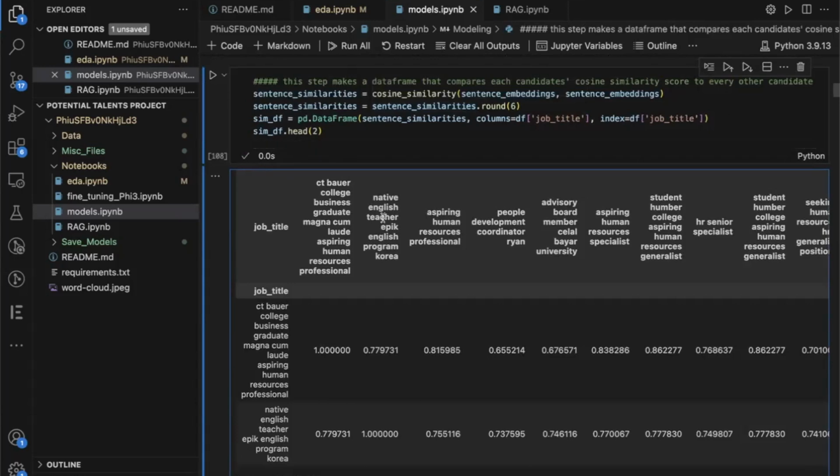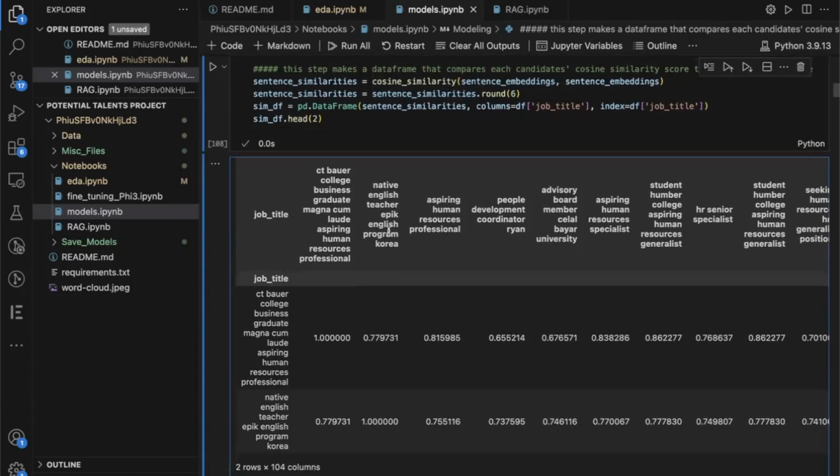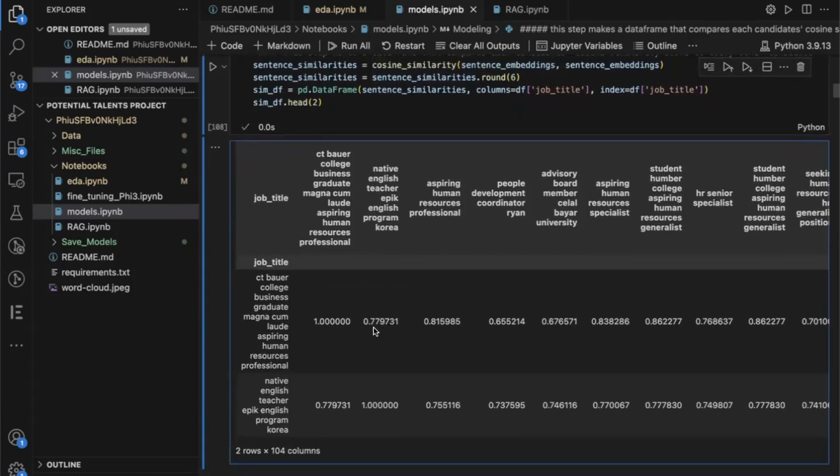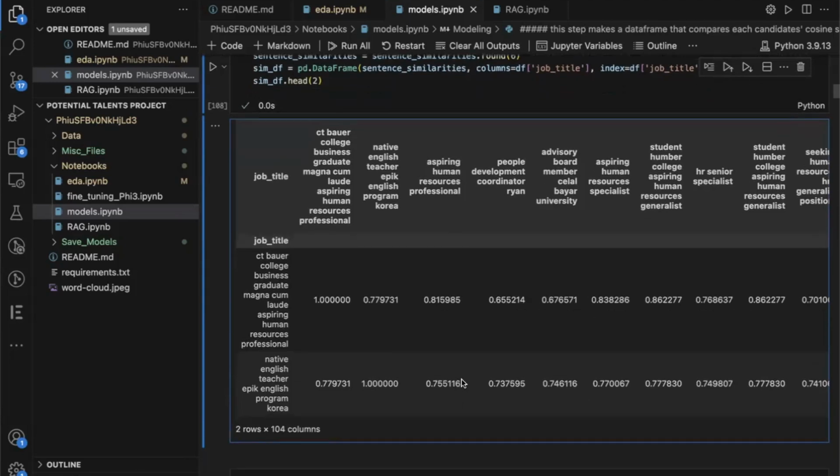So that's what we're looking at here. We're looking at these job titles that have been stripped of all those unnecessary words. So that's kind of why it looks kind of funny if you're reading these. But like we have people development coordinator Ryan. So this is 65% correlated to CT Bauer College of Business graduate, magna cum laude, yada yada yada. So that's what all of this is really trying to represent.